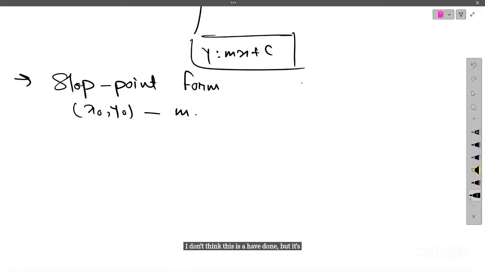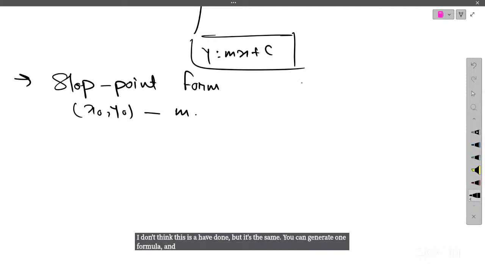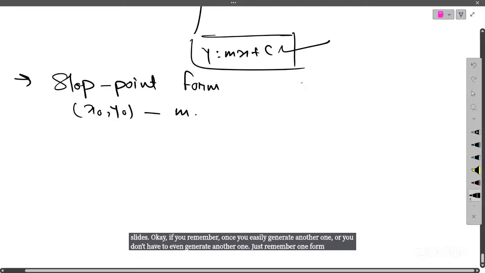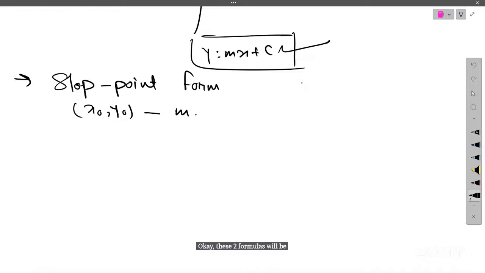You can generate one formula and convert all the other formulas from it. You don't have to remember all the forms of lines. If you remember once, you can easily generate another one. Just remember one form, which is either this form or the line passing through 2 points. These two formulas will be more than enough for you if you understand them well.